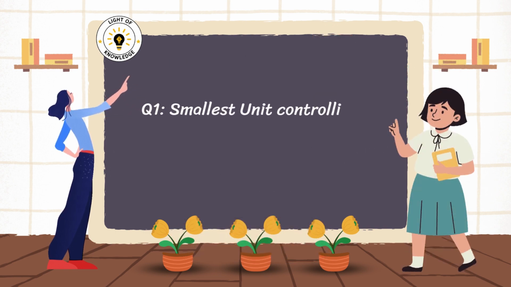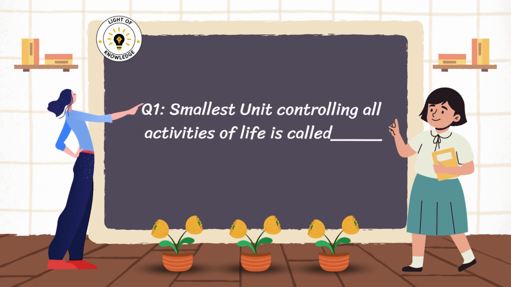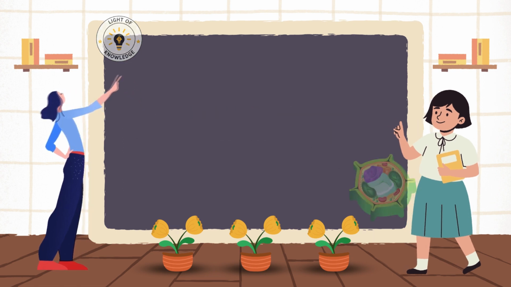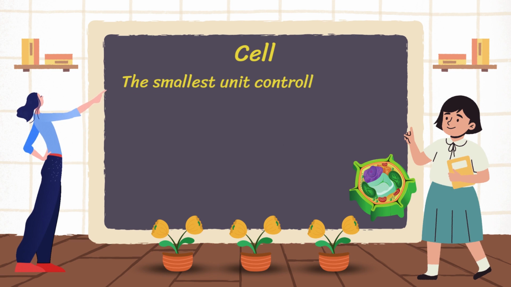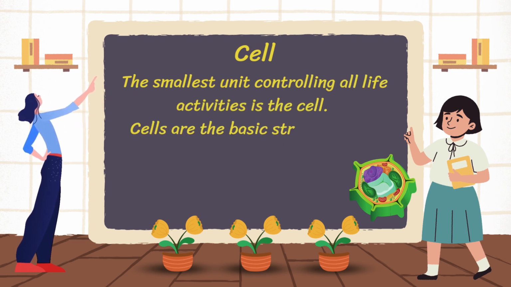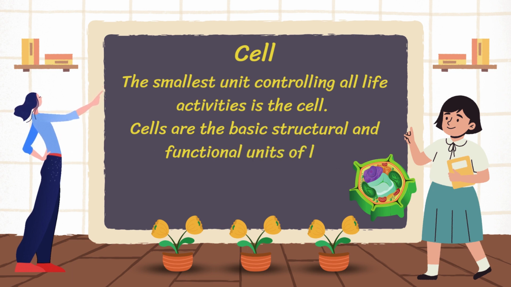Question 1 is smallest unit controlling all activities of life is called. The answer is cell. The smallest unit controlling all life activities is the cell. Cells are the basic structural and functional units of life.